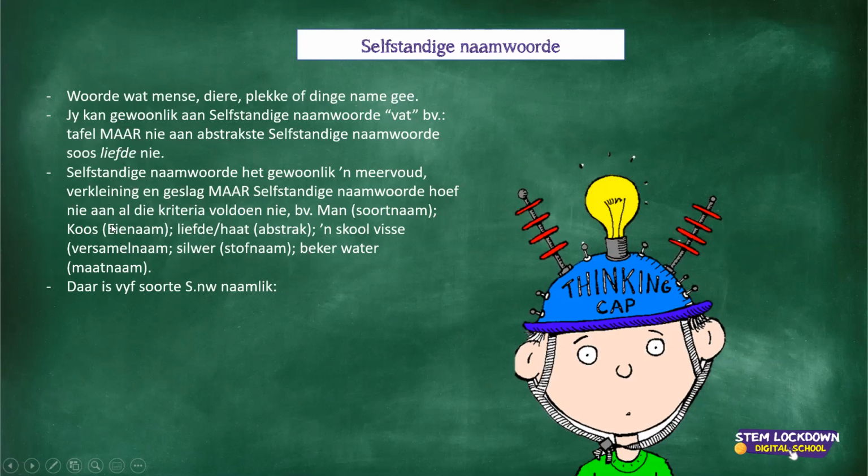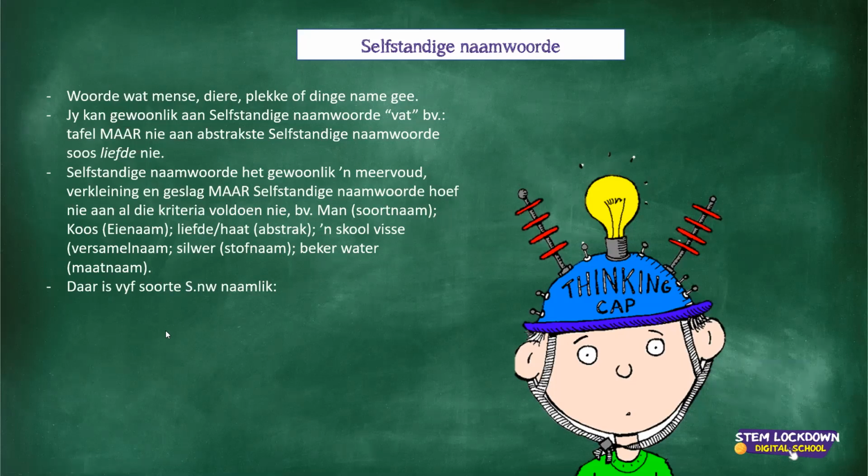Quickly, again, selfstandige naamwoorde usually have meervoud en verkleining en geslag, but it doesn't always have to do all the criteria there. And for instance, a man is a soortnaam, a Koos is 'n eienaam, and so on and so forth. And then a very important aspect.